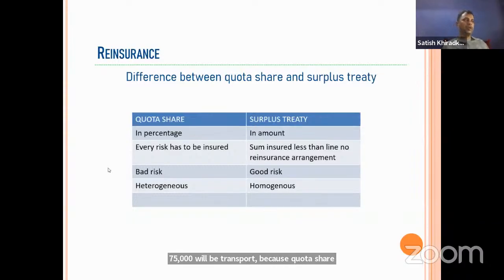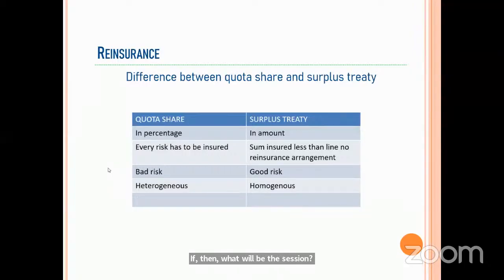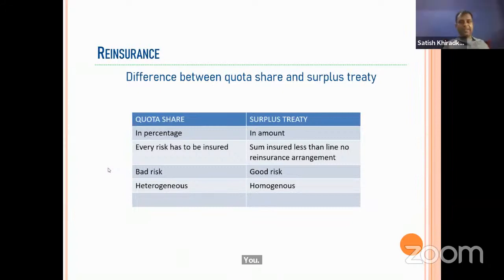But in surplus treaty it will not happen. We have seen that example again. I'm going backwards to that example, like 5 lines of 6 lakhs each. In that, if sum assured is 5 lakh, then what will be the cession? Nil. Zero. So in surplus treaty, if sum assured is less than the line, no reinsurance arrangement will be there.